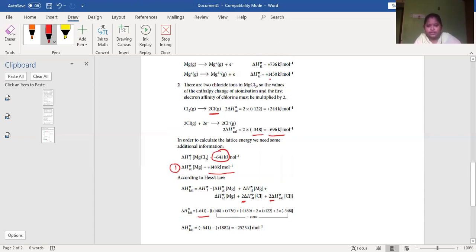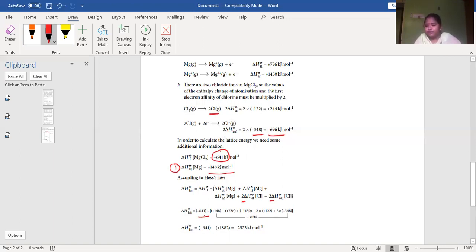Then second ionization 1450 positive, done. And over here, atomization of chlorine, 2 chlorine, so 2 into 122, and now 2 into minus 348, which is electron affinity.